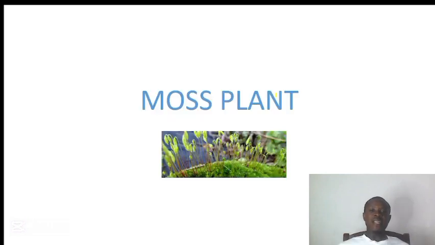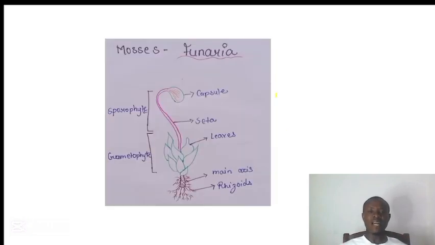So on this slide here, this is a typical example of a bryophyte, which we call the moss plant. As I said, bryophyte came from two words. Bryon means moss, phyton means plant. So let's talk about the diagram of a moss plant. In here, you have to pause, learn how to label this moss plant, because I know if you know how to label this moss plant, you'll be able to identify it. Immediately you know how to label it, how to identify it will be easier.